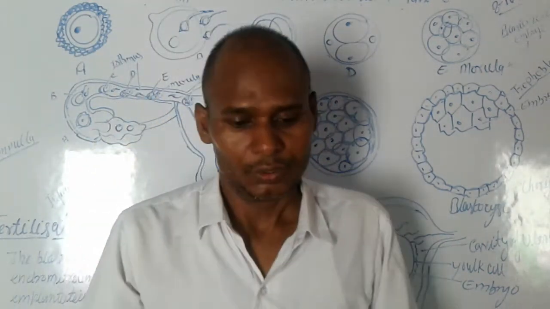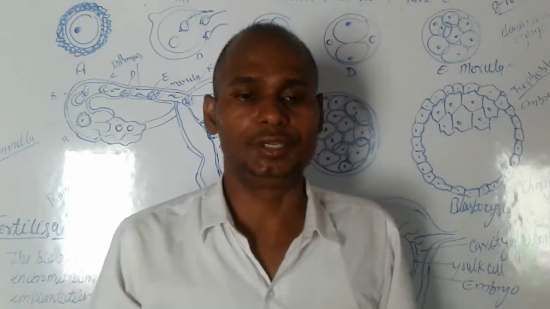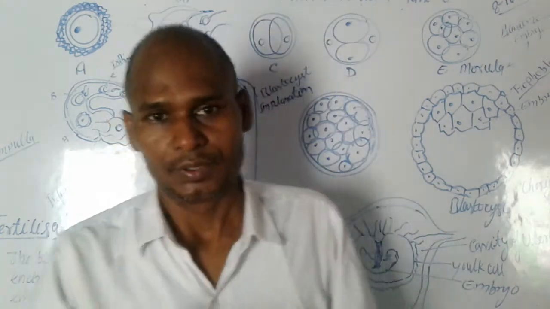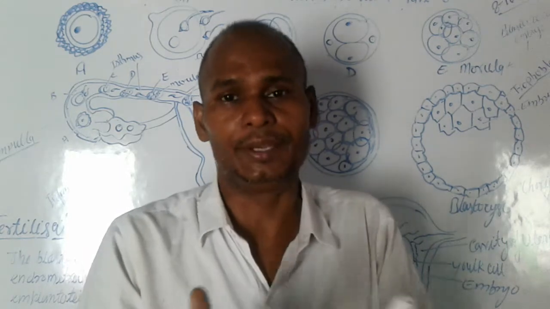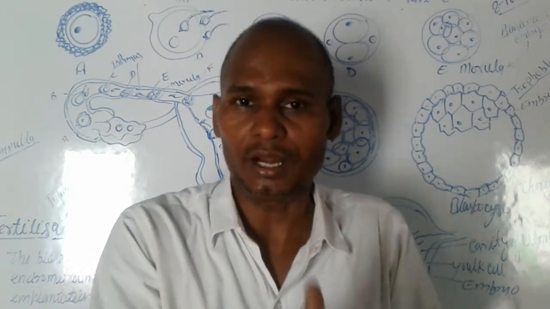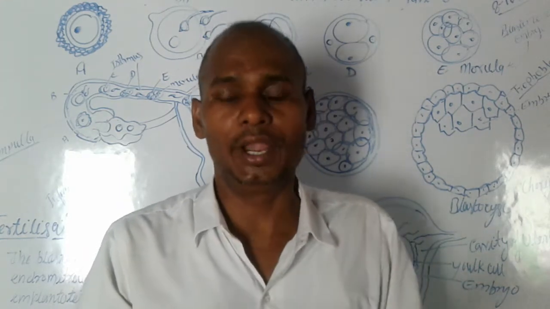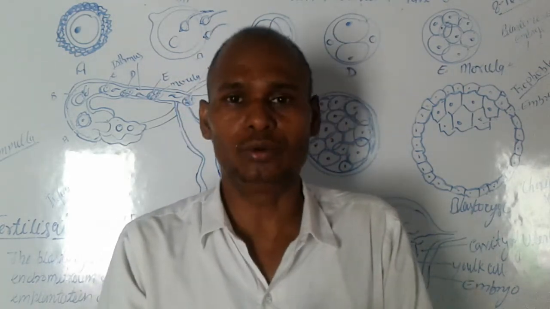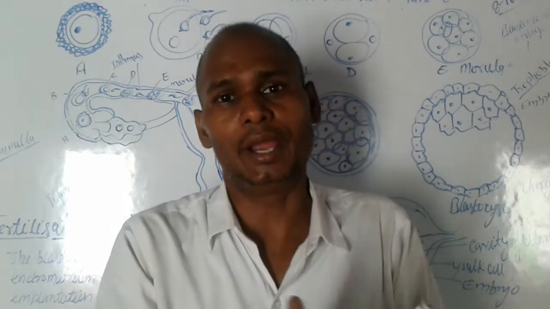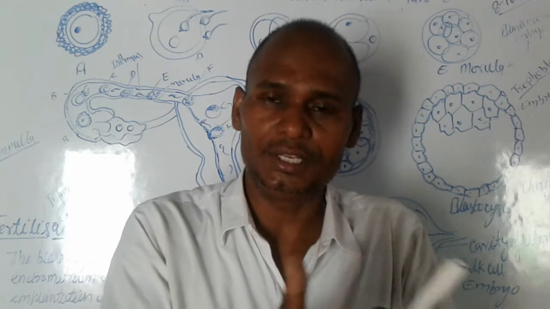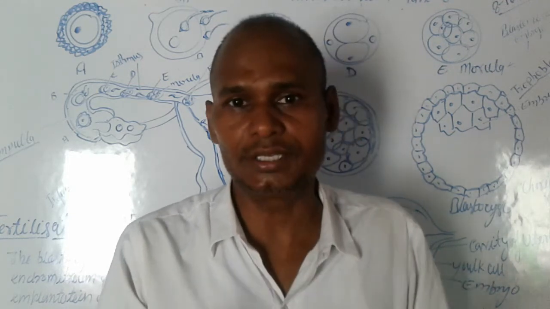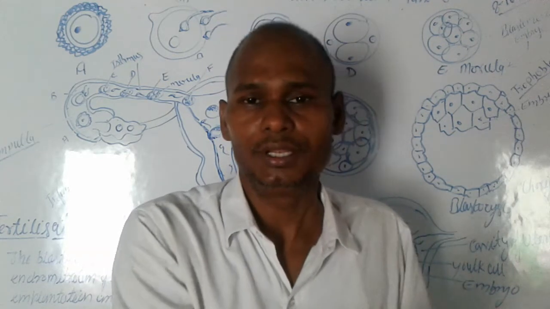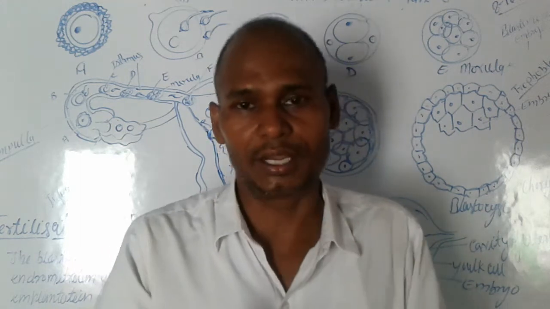Again, we discuss the sex of the baby, whether male or female. Sperm is the male gamete, and ovum is the female gamete.